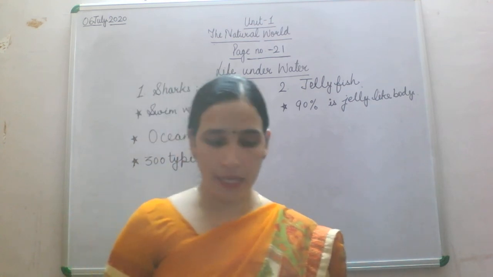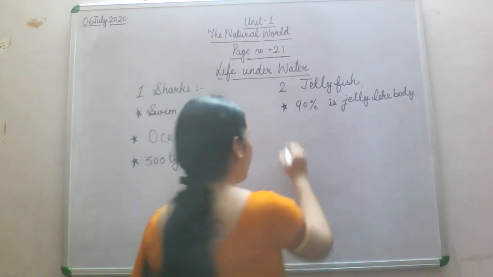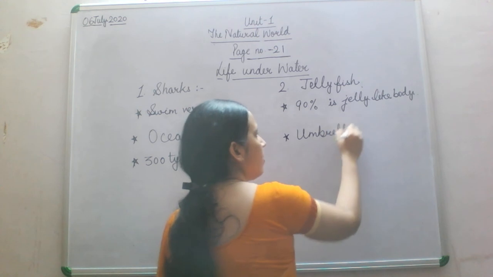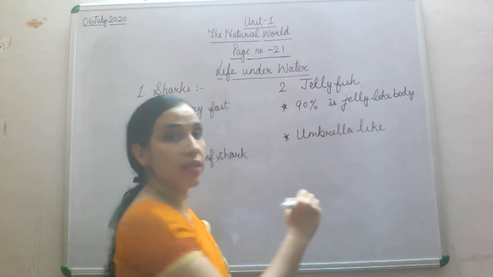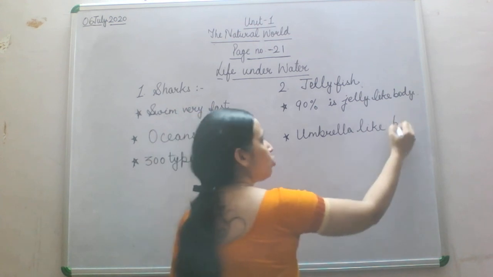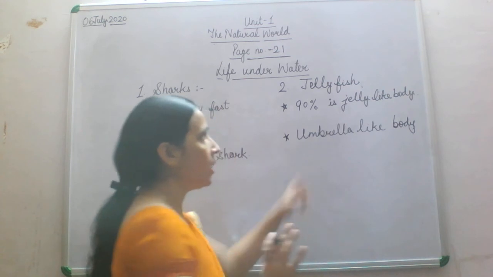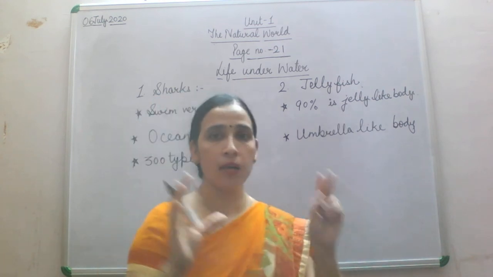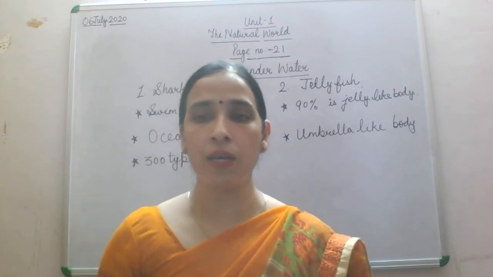And then the second important thing is that they have an umbrella like body. Which kind of body do they have? They have an umbrella like body. So you have to remember these 2 features of jellyfish: 90% is jelly like body, and then they have an umbrella like structure of their body.